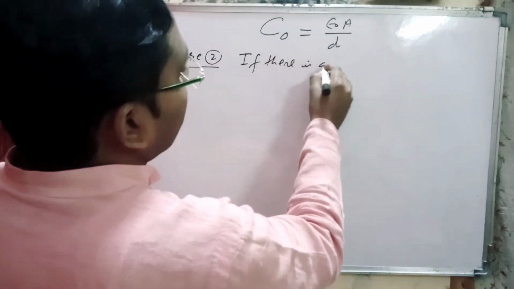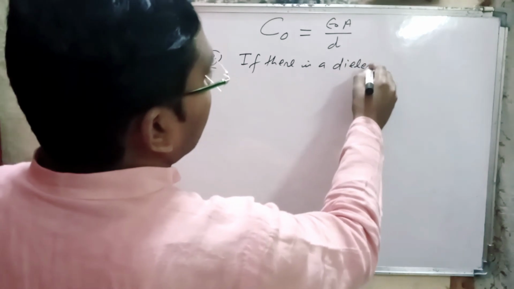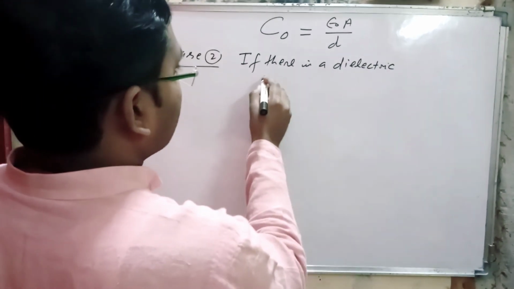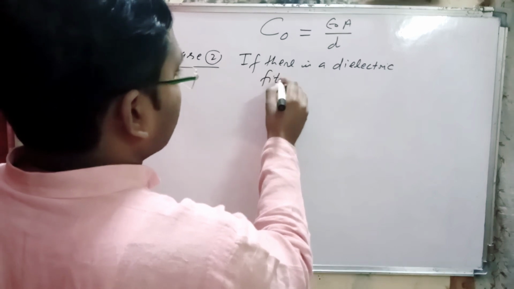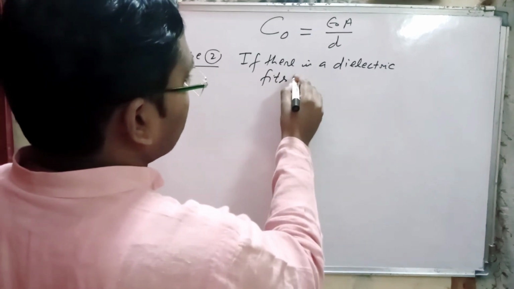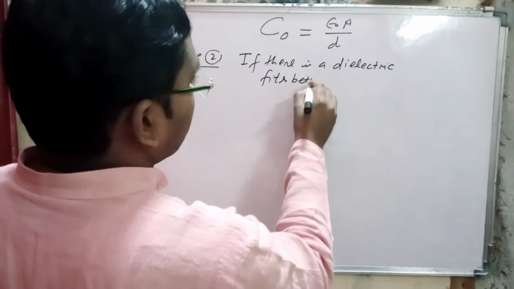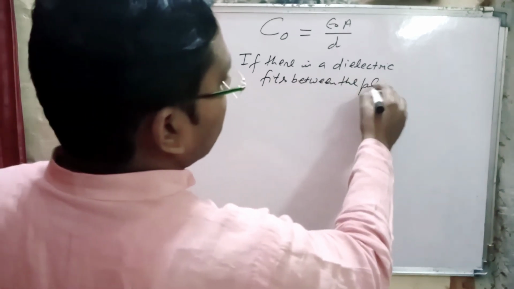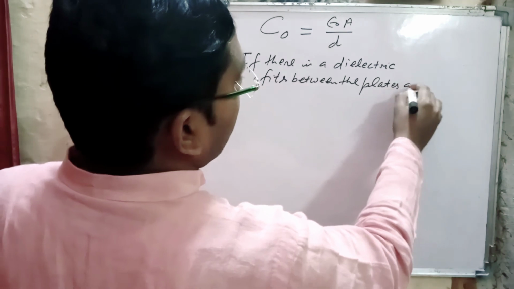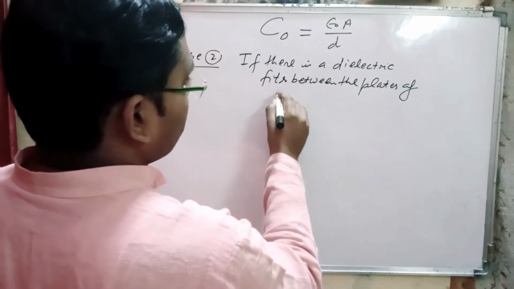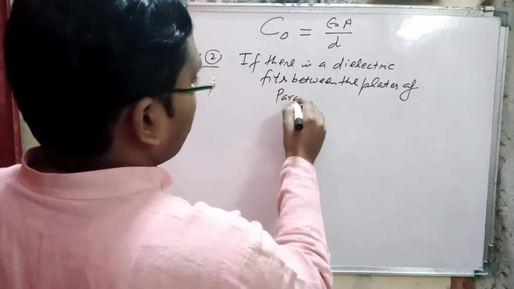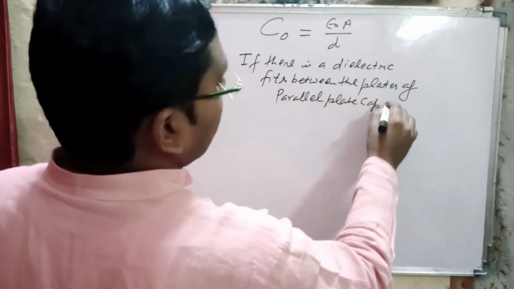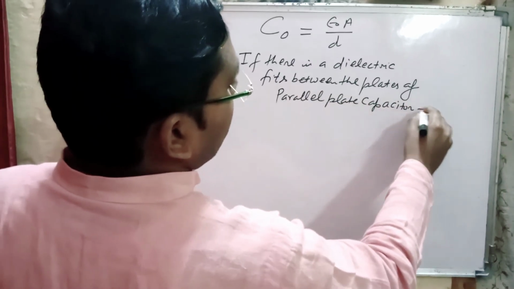If there is a dielectric fitted between the plates of a parallel plate capacitor.